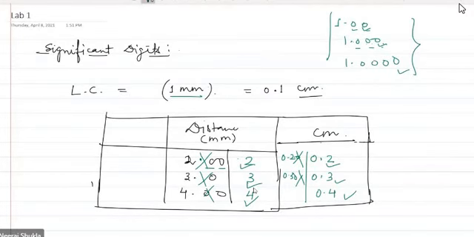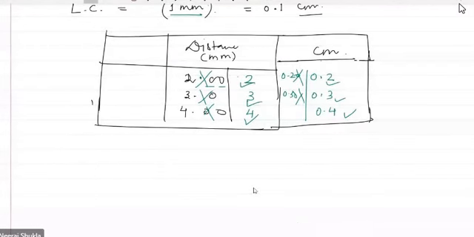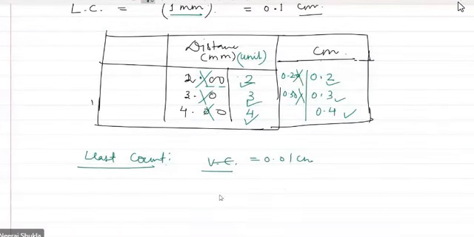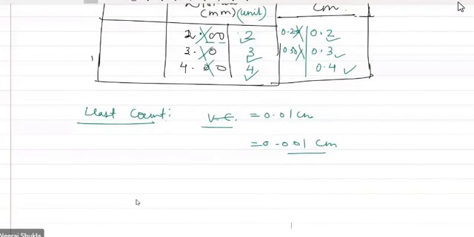Mathematically they are not wrong, but experimentally you have to take care of these small things, like how you write a table. You have to specify what the unit is. For any table, first of all you have to calculate the least count, which is the most important thing. If it is a vernier caliper, do not just write 0.01 centimeter, or for a screw gauge 0.001 centimeter. Write the steps as well, showing how you have arrived at the